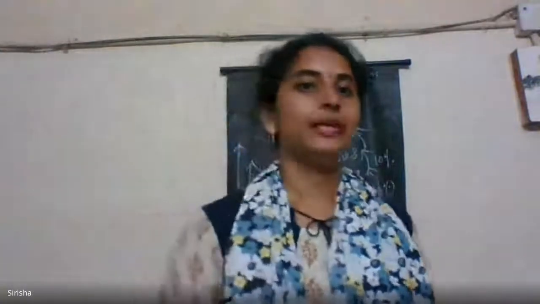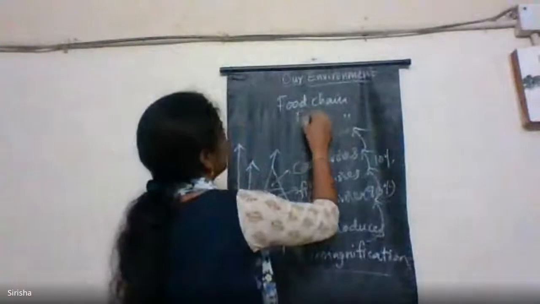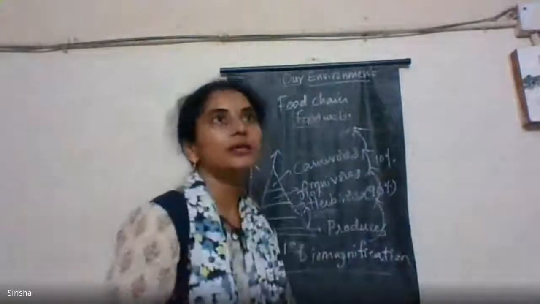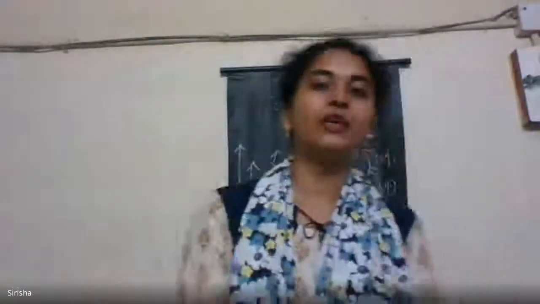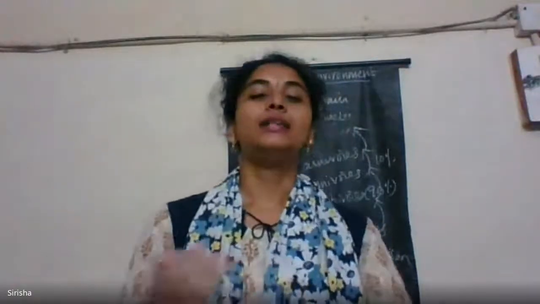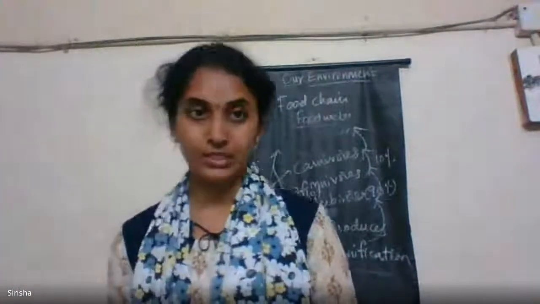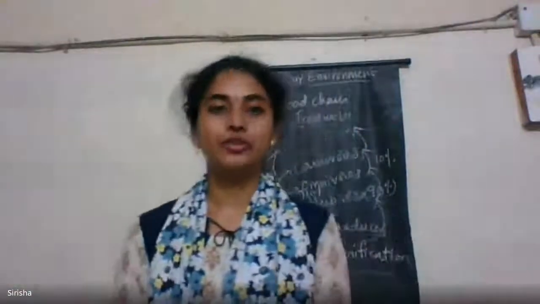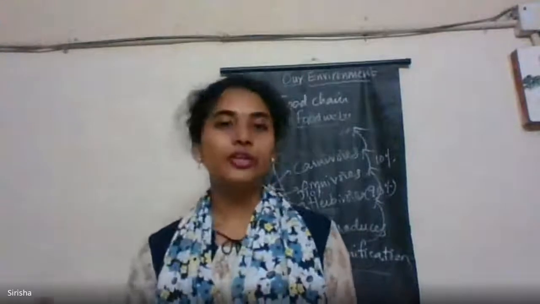What is a food web then? A food web is nothing but multiple food chains. So for the grass or any other plants, many organisms will depend on the plants, for example insects or birds. Rats also depend on these producers. These rats will be eaten by cats, and cats will be eaten by dogs, and when the dog is dead, it is decomposed gradually. In the same way, many food chains combine together to form a food web.